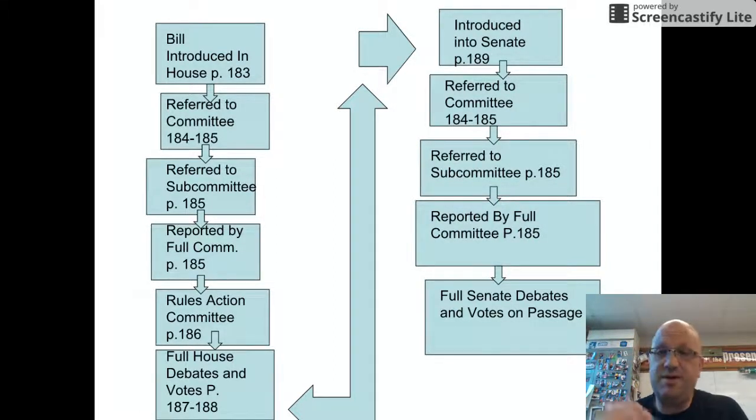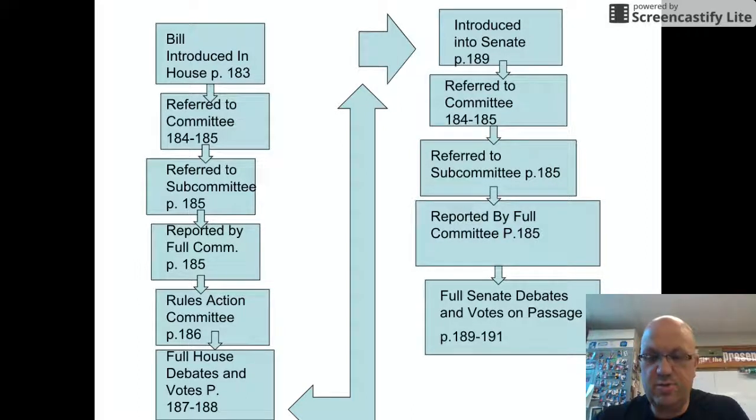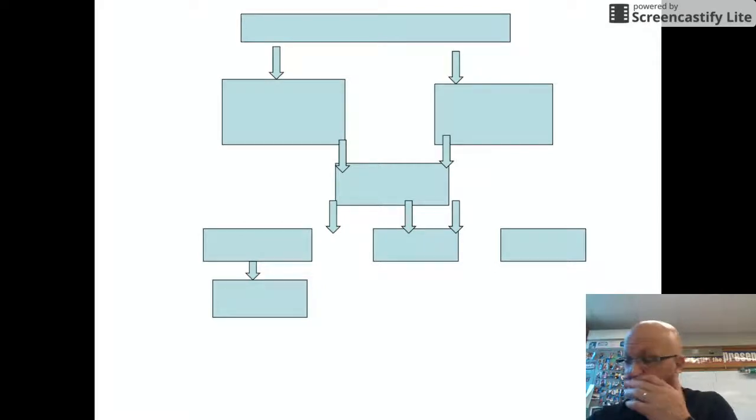You need to talk about the filibuster and the cloture rule. Be sure that both of those things are covered, and you're going to find that on 189 and 190. And how the filibuster is used, and then how it's voted on. Now, the voting method, I believe, is going to be the same. I don't really see anything in there, but just know that the voting method is usually the same. Again, that's 189 to 191. Then we go on to the next part.